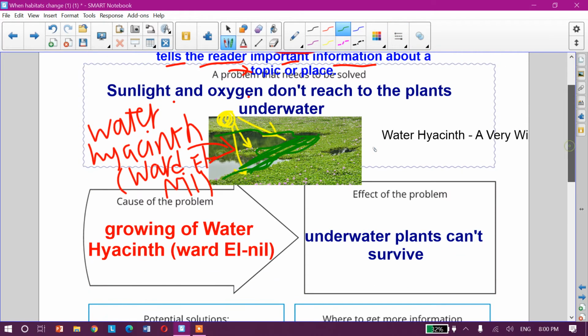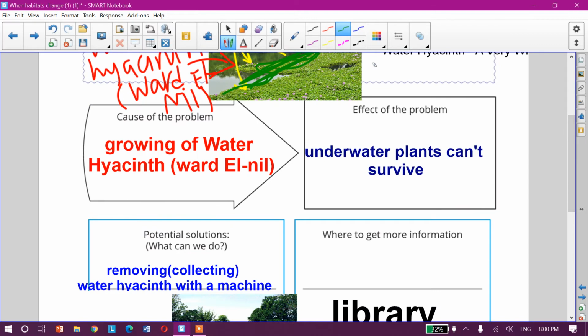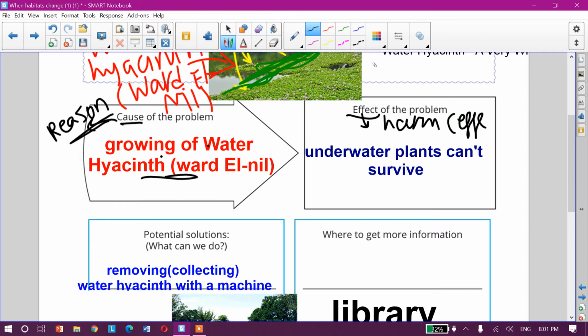Okay, let's see. I wanted to know the cause of the problem. Cause means the reason why this plant makes a problem. Because growing of water hyacinths makes... Effect. Effect means result. Bad or good? No. Harm, effect or result.